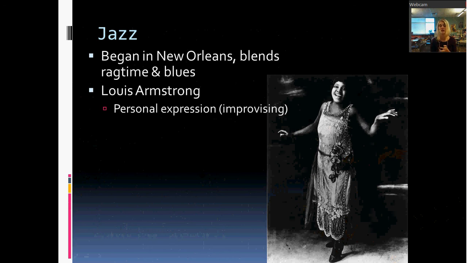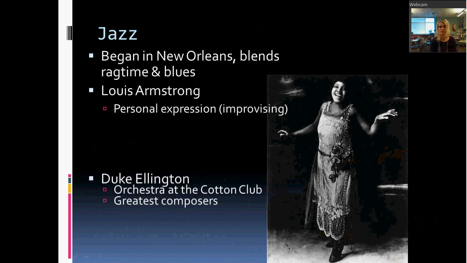He really believed in improvising. That's kind of the core of what jazz is, that there's no written music. You just kind of express yourself personally, and this is something he really is the proponent of. Louis Armstrong, you may know him best as the singer, but he was actually a cornet player. Cornet's kind of like a trumpet, and so that's what he was very well known for at the time.